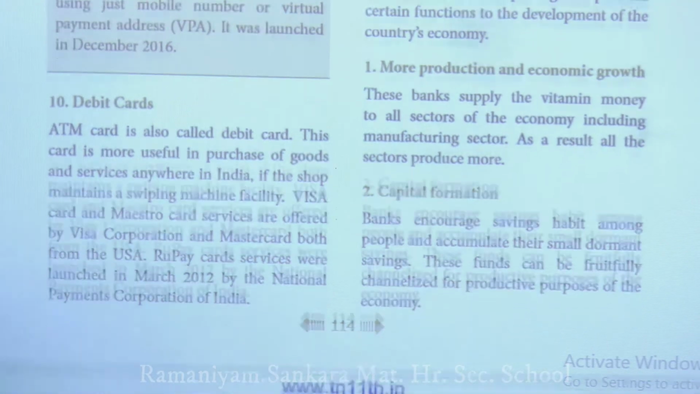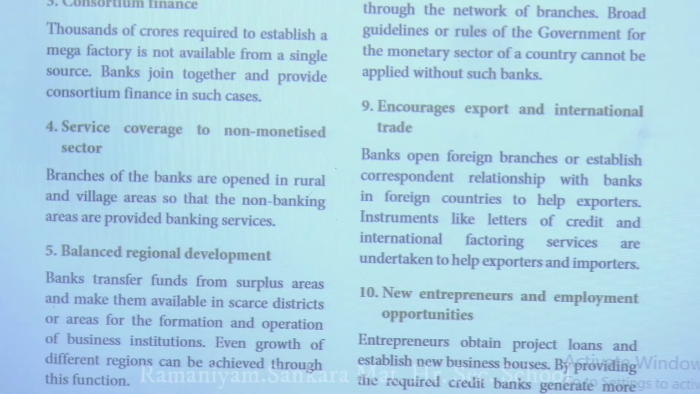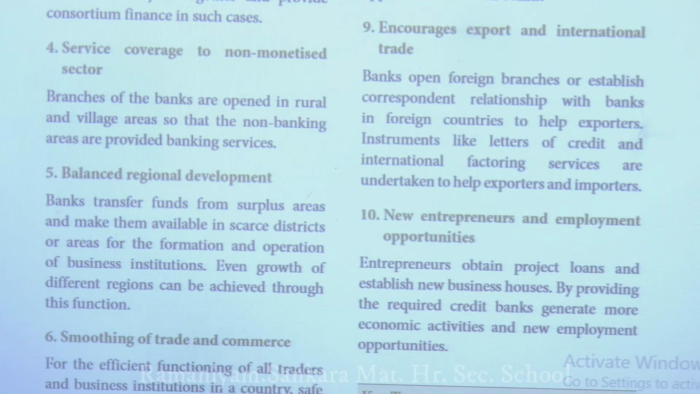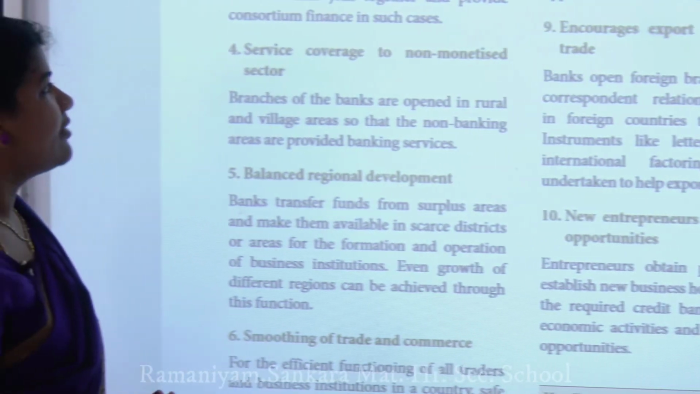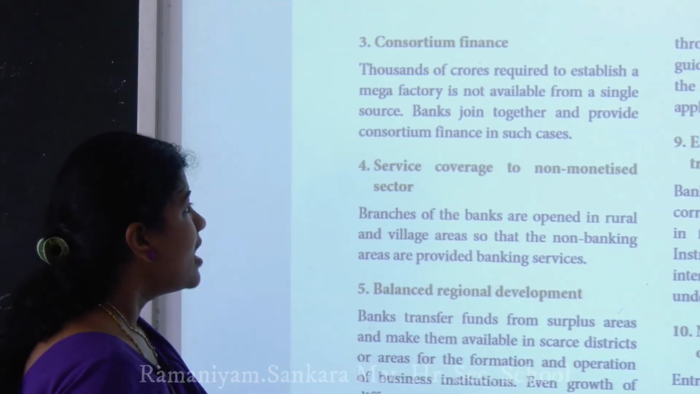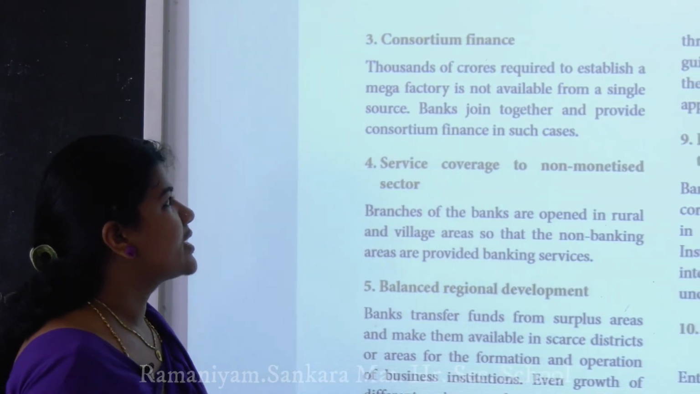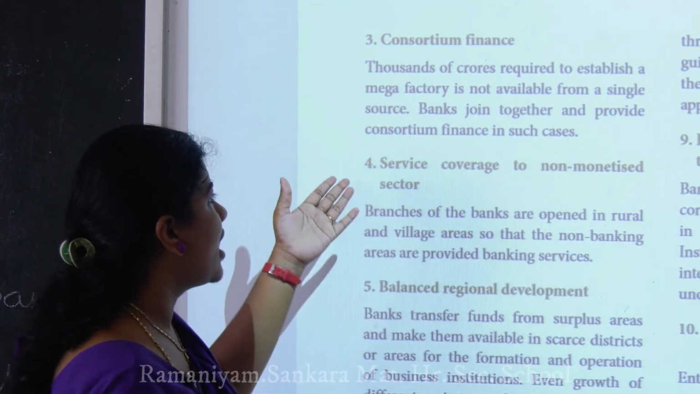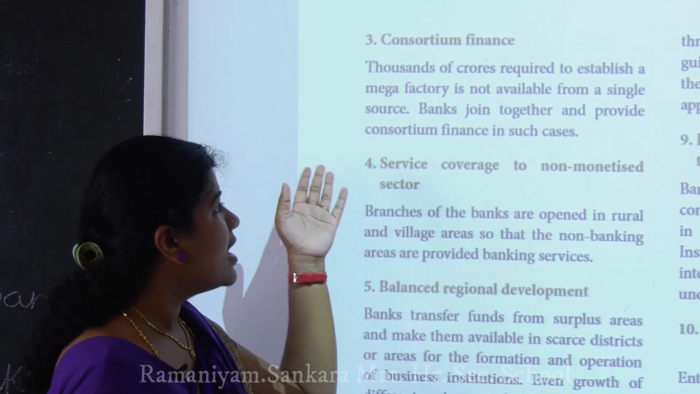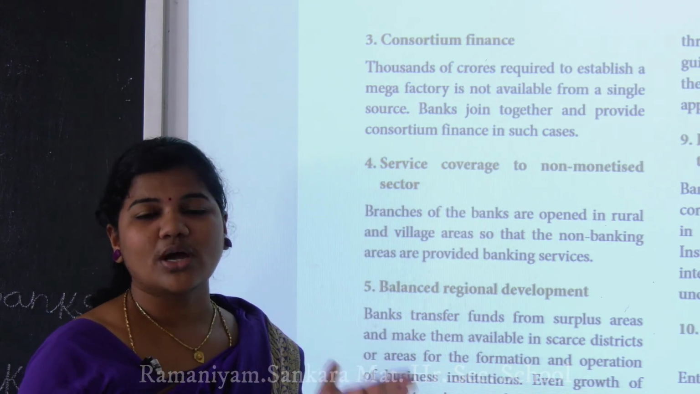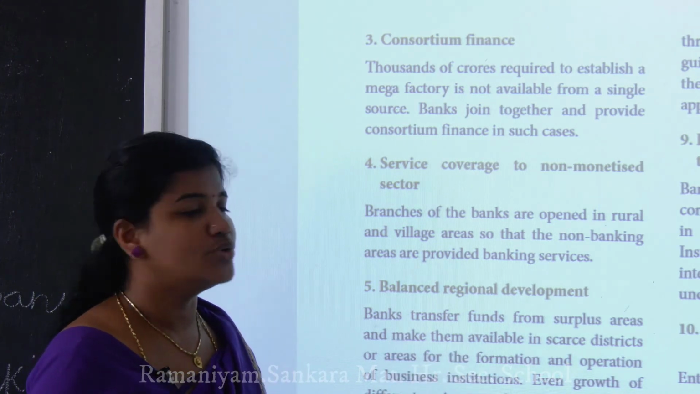Next, moving on to the third point, which is construction finance. The costs required to establish mega facilities are not available from a single source. Banks join together and provide consortium finance in such cases. Consortium finance means one bank and another join together and give some amount to others.